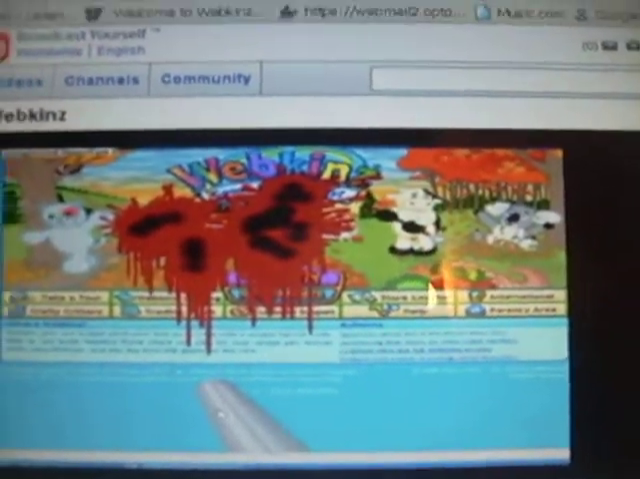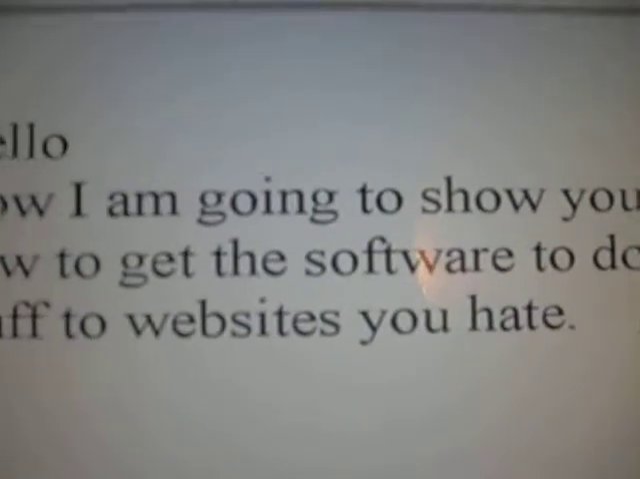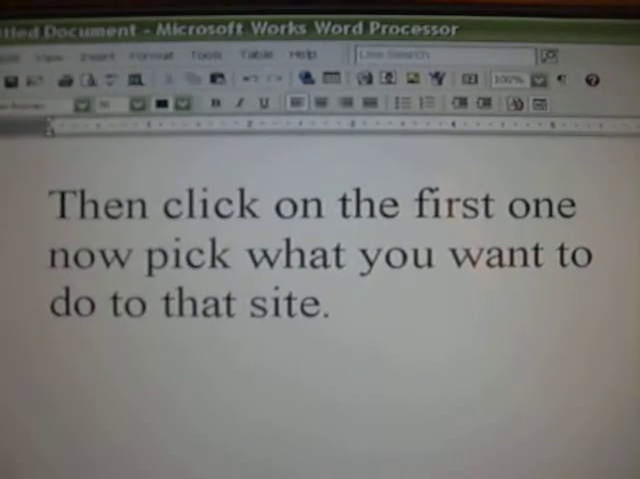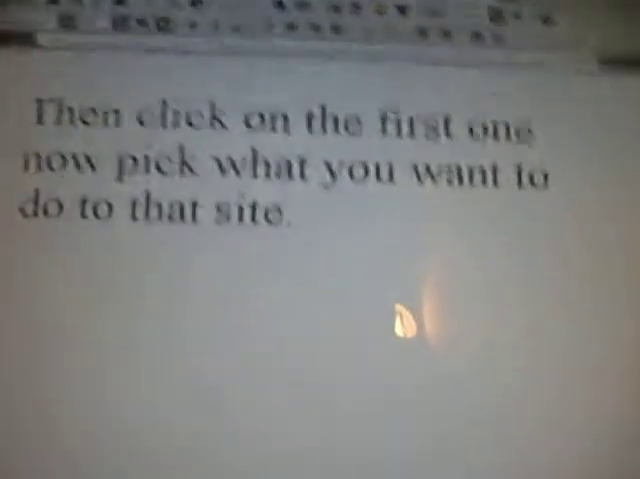What you do now, go to google.com and type in web distro, okay? Now go to Google, type in web. Okay. Now see the first one. Now click on the first one. Then, now pick what you want to do to that site.